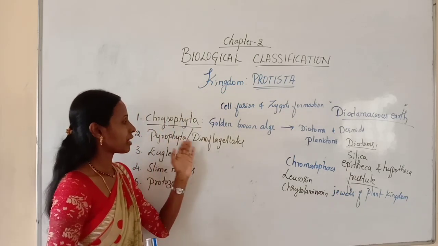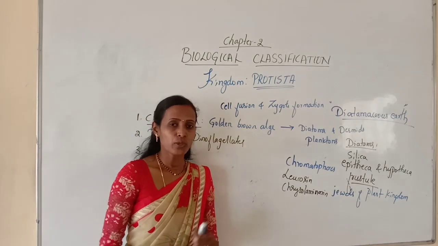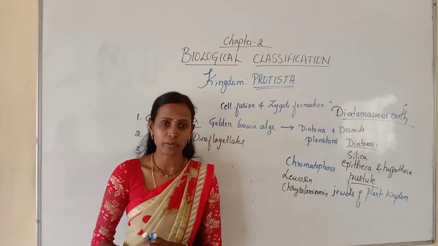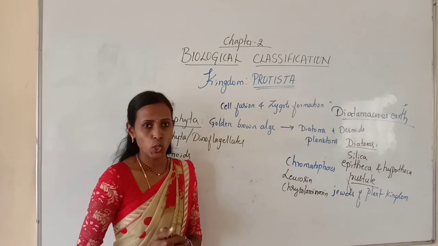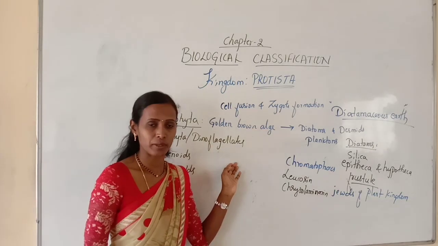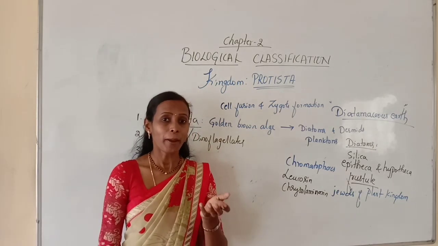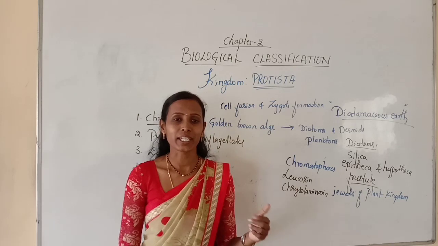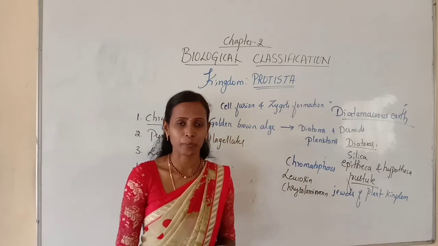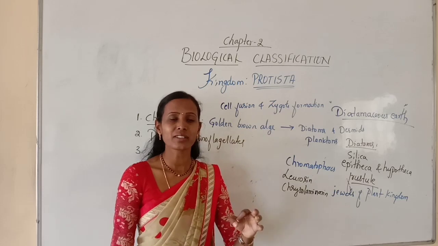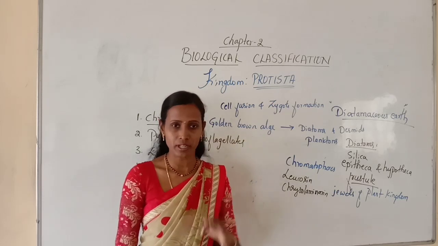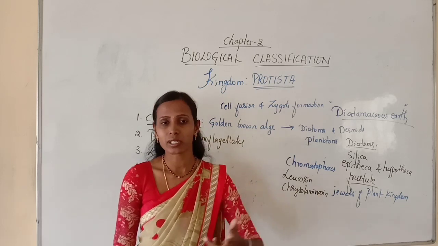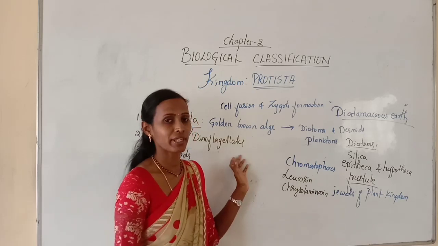Pyrrophyta are dinoflagellates. These dinoflagellates are mostly marine and photosynthetic forms. If they are marine, they are usually present in oceans, and they are photosynthetic in nature. Why are they photosynthetic? Because they contain pigments, and these dinoflagellates can appear yellow, green, brown, red and blue in color, depending upon the pigments present in the cells. Whatever pigments are present in the cell provide a particular color to that organism, so they appear in different colors.